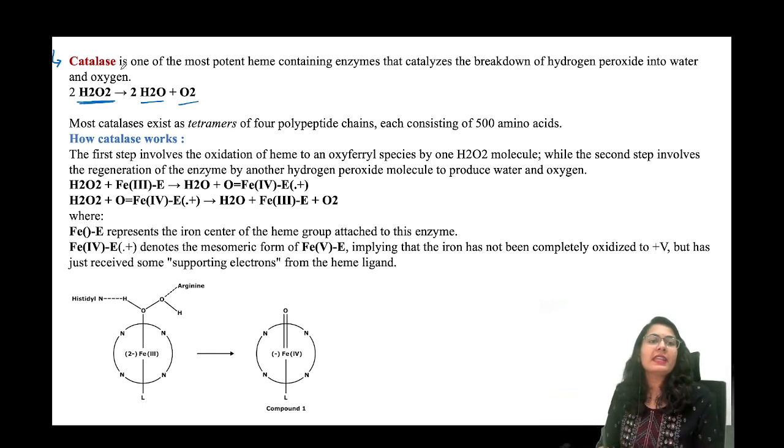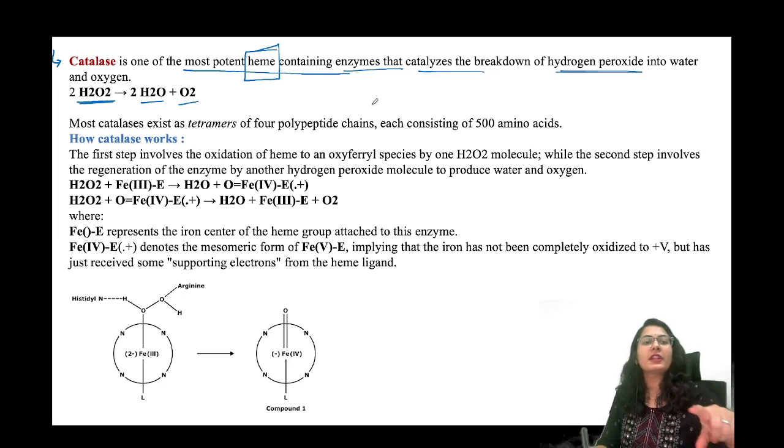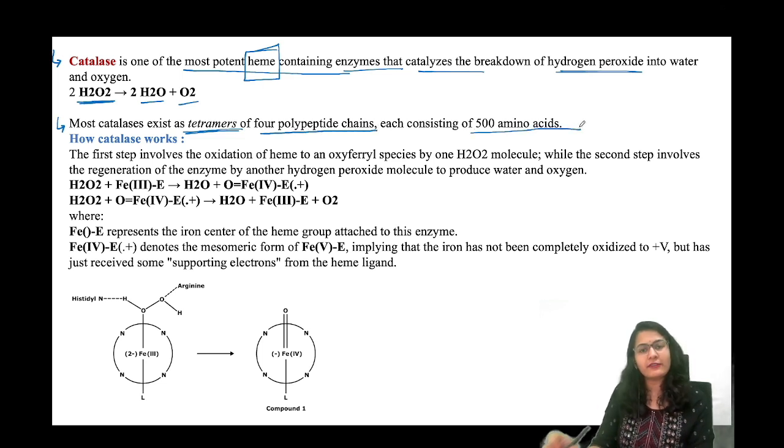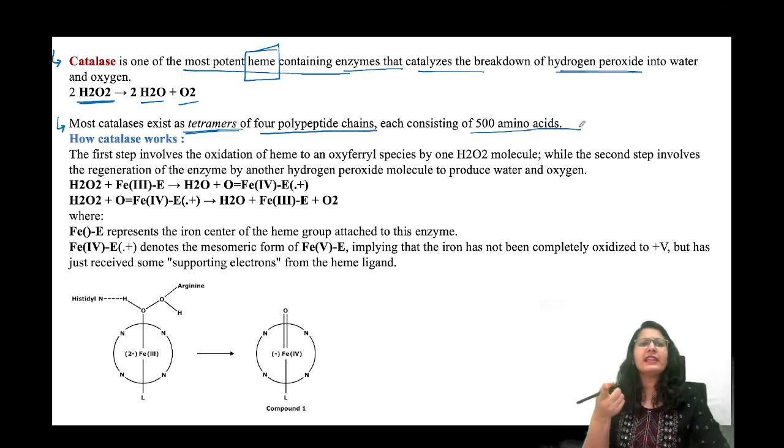Okay, so catalase is one of the most potent heme containing enzymes. So please take note, it is a heme containing enzyme, that catalyzes the breakdown of hydrogen peroxide into water and oxygen. It's a heme containing enzyme, so please pay special attention to it. Most catalases exist as tetramer of 4 polypeptide chains, each containing 500 amino acids. So isn't it like hemoglobin?